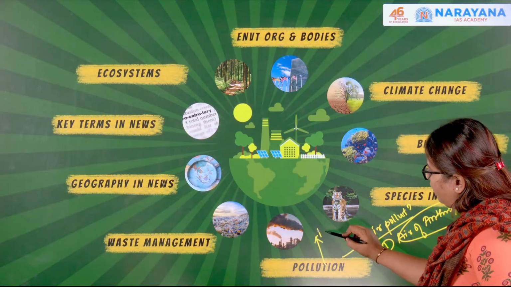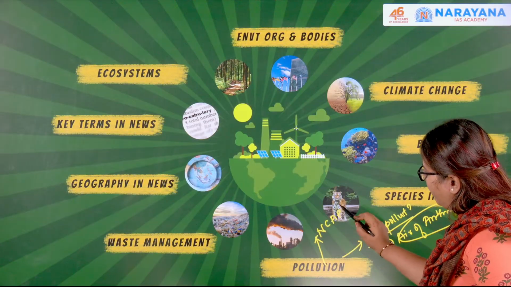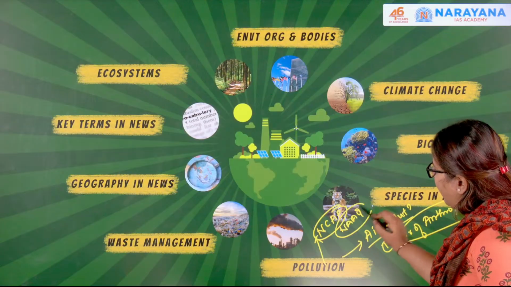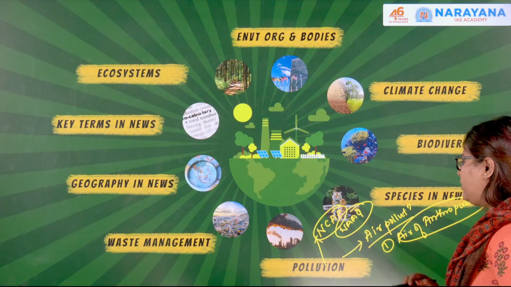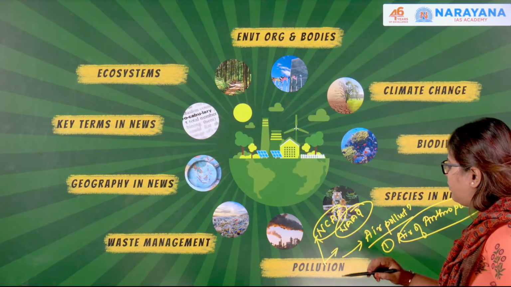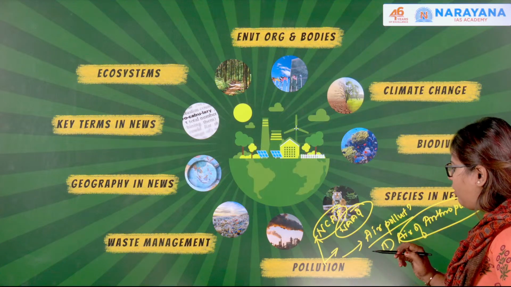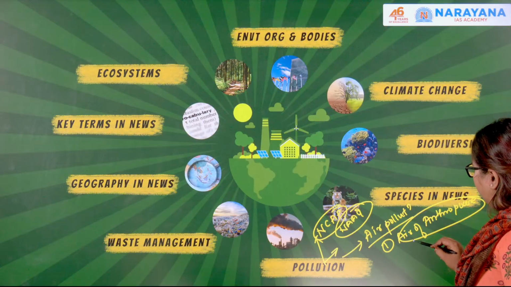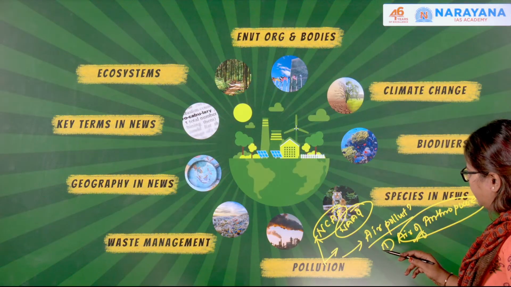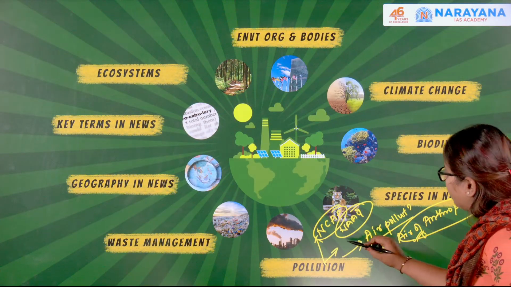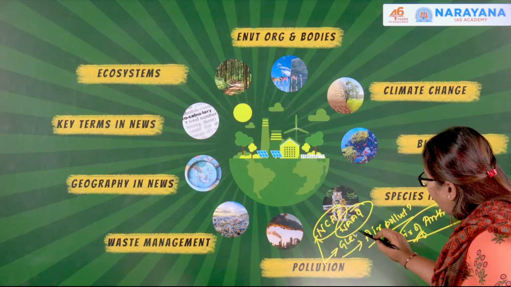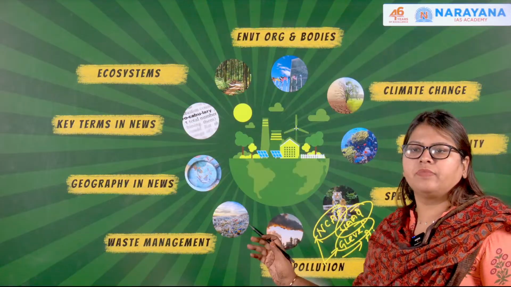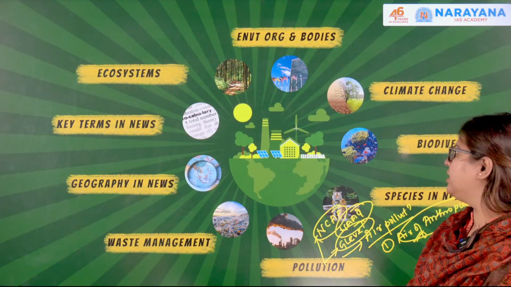The second one was the National Clean Air Program, and we also discussed the NAAQS, that is the National Ambient Air Quality Standards. The final concept was ground level ozone, which is also called tropospheric ozone. So this is what we discussed over here.